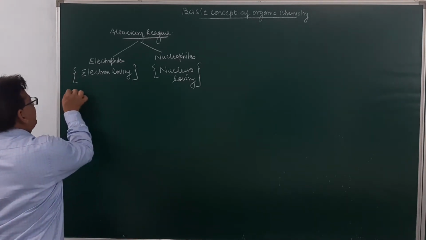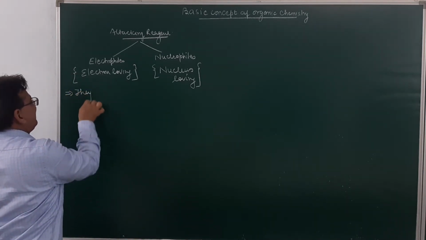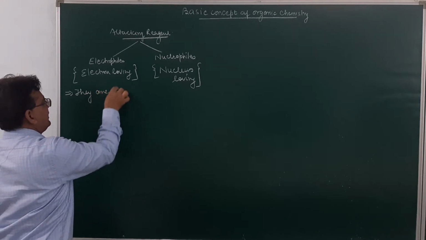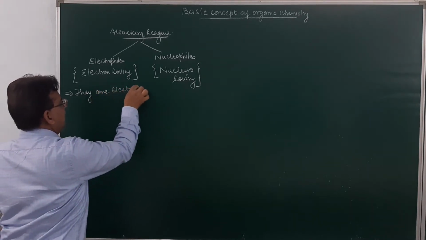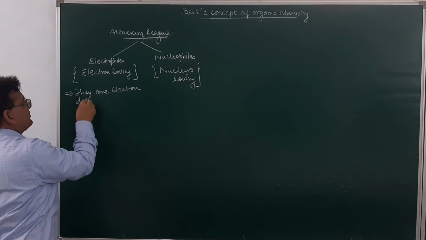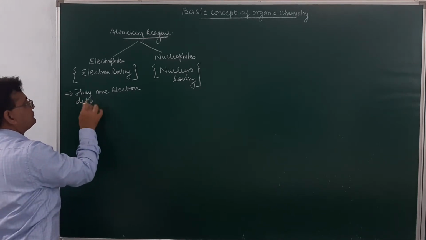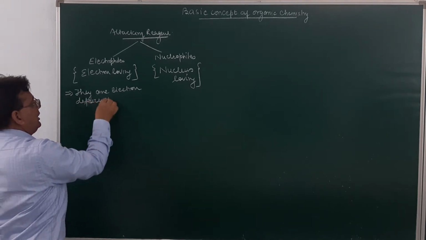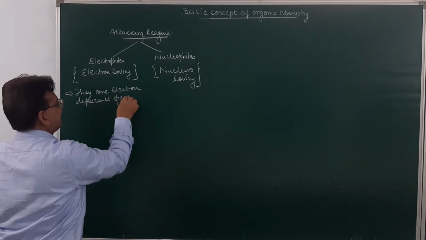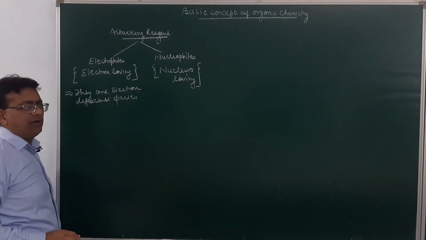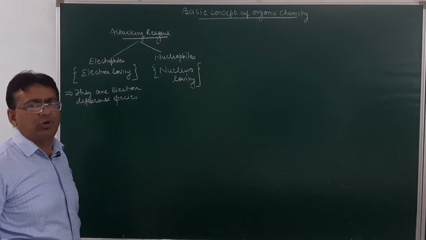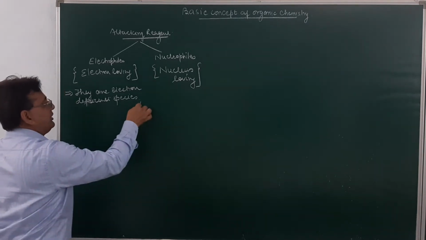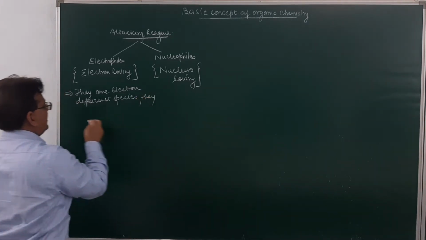Electrophiles are electron deficient species. So when they are electron deficient, it means they are electron loving. So they attack the center of high electron density.